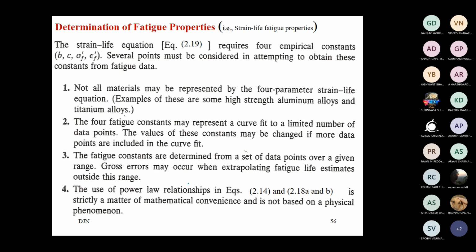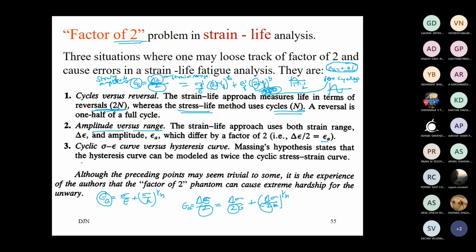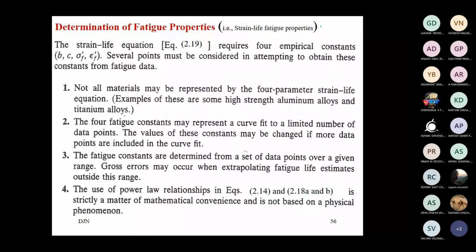Now let us look into how to obtain the properties B, C and so on. Earlier in our stress life approach, we wrote B is equal to minus 1 by 3 log of S 10 to the power 3 divided by SE. We had this equation. Similarly, A is equal to 0.9 SU whole squared divided by SE. We used this empirical relation in the absence of data.